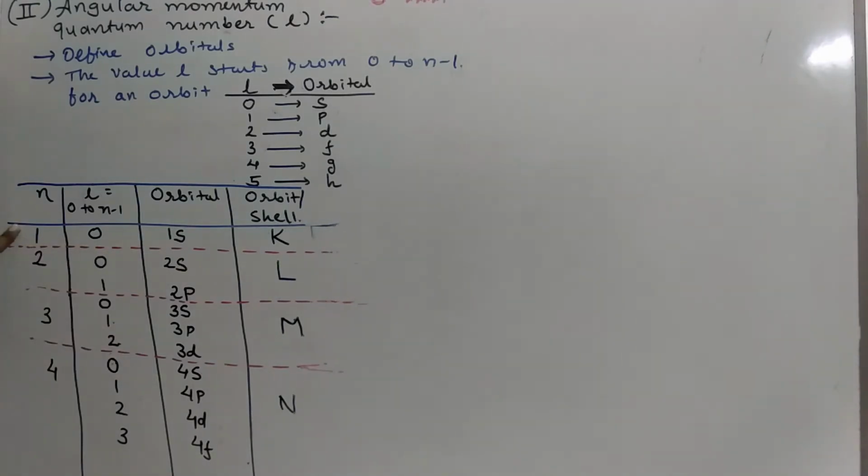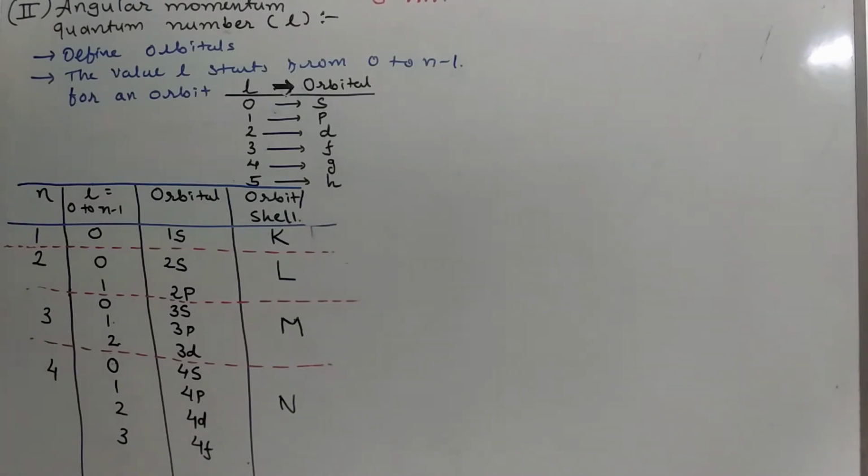If n equal to 1, then it has only one orbital, 1. For 2, it has 2 orbitals. For 3, it has 3 orbitals. For 4, it has 4 orbitals. If I go for 5, then it has 5 orbitals, like this.